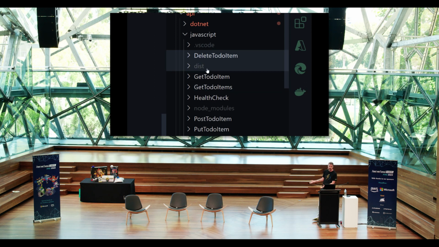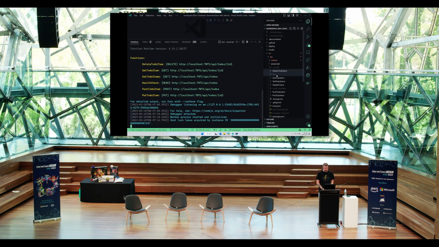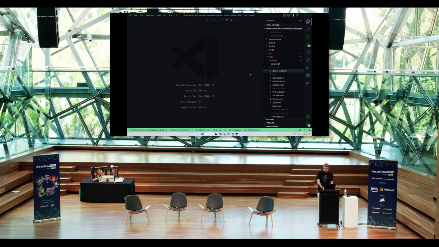It's ignored disk because it doesn't have a function JSON file. It's ignored the VS Code and the node modules because they don't have function JSON files, or they've been explicitly ignored by the runtime.